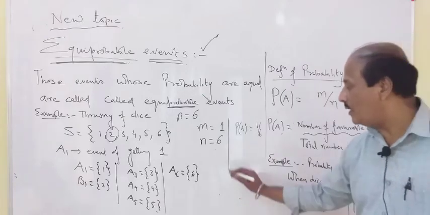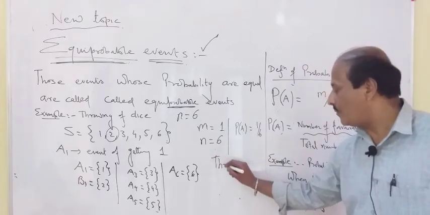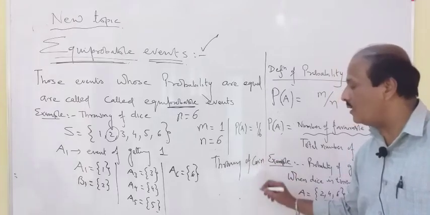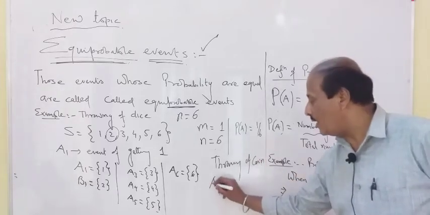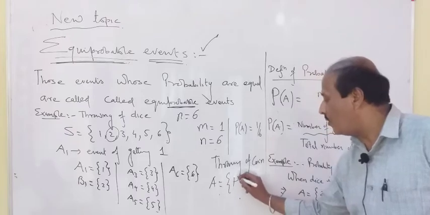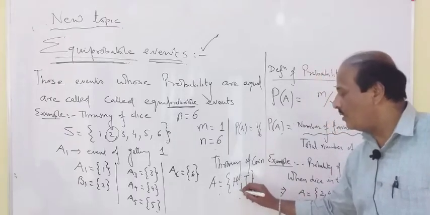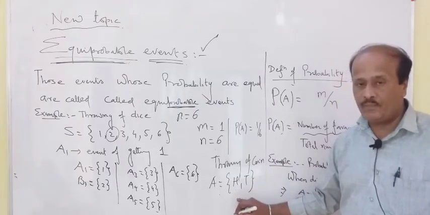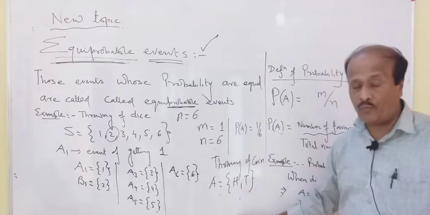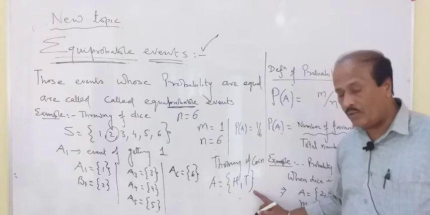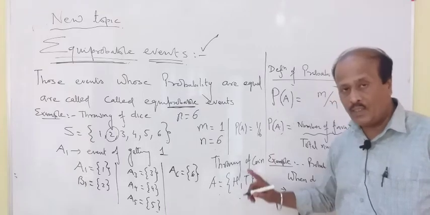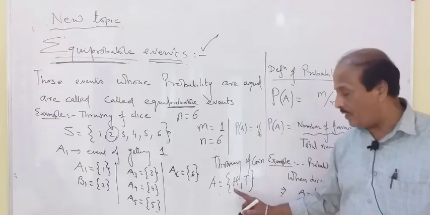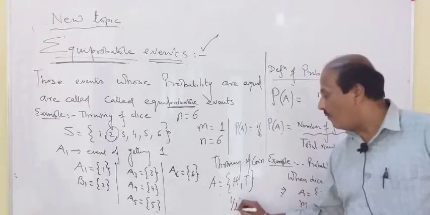One more example is throwing of a coin. How many outcomes are there? There are 2 outcomes. Suppose A is that event and the outcomes are head and tail. If anybody asks me the probability of getting a head, it is 1 by 2. Why 1 by 2? There are 2 total outcomes, meaning N is equal to 2, and getting a head means only 1 head. So the answer will be 1 by 2.